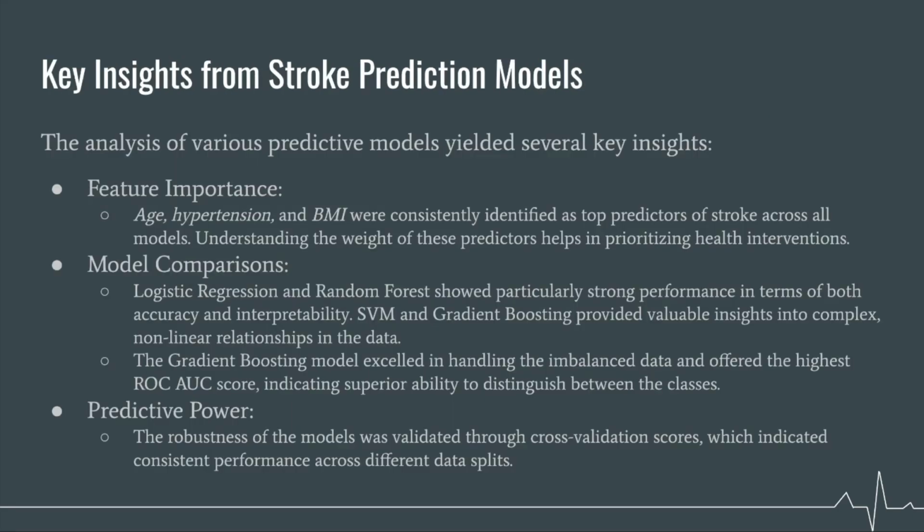The analysis highlighted key predictors such as age, hypertension, and BMI. Models like logistic regression and random forest performed well, with gradient boosting showing exceptional ability in handling the imbalanced data.